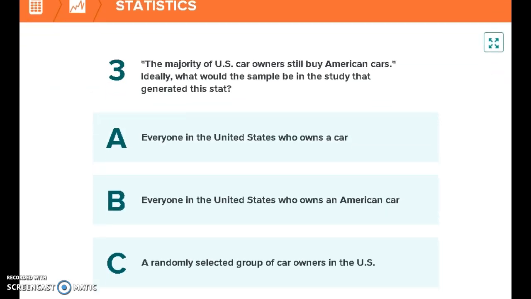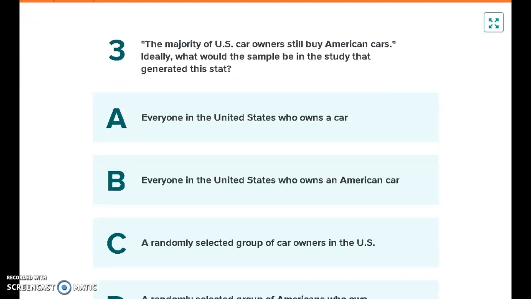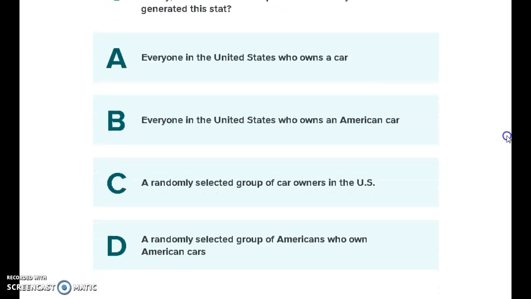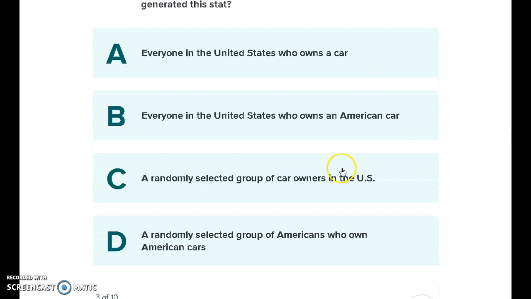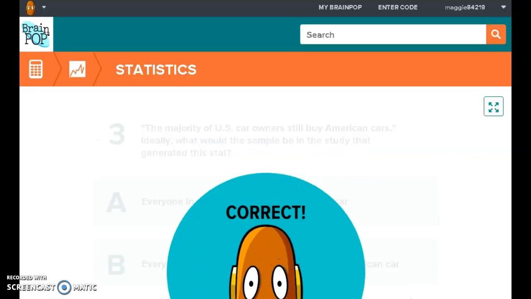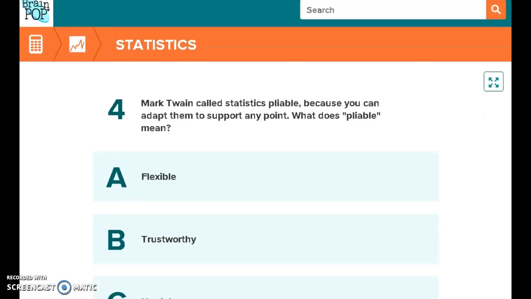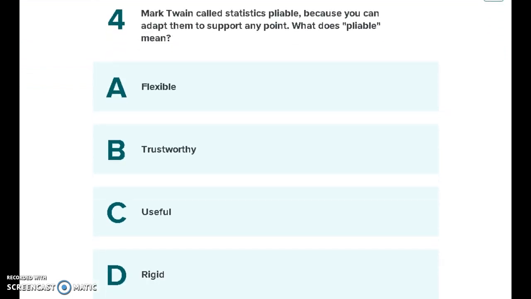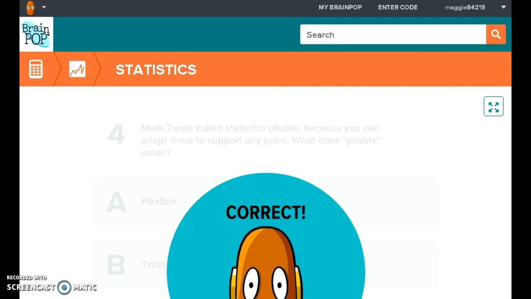Number 3, the majority of U.S. car owners still buy American cars. Ideally, what would be the sample in this study that generated this stat? That would be a randomly selected group of car owners in the U.S. It's a sample, and you have to have all car owners, not just American car owners. That way it's not biased. Mark Twain called statistics pliable because you can adapt them to support any point. What does pliable mean? If you can adapt them, that means it's flexible.